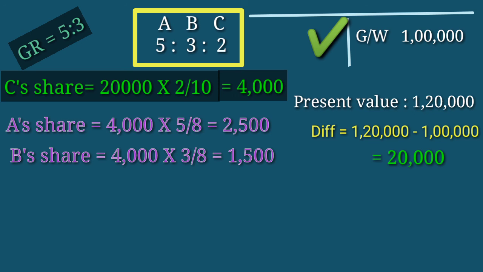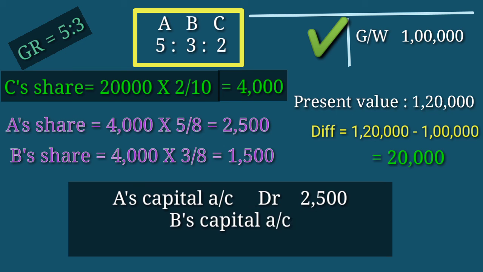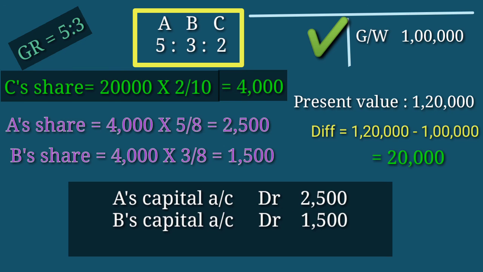The journal entry is continuing partners' capital account debtor to outgoing partner's capital account, or to retiring partner's capital account. So we can write A's capital account debtor 2,500, B's capital account debtor 1,500, to C's capital account 4,000. Okay.